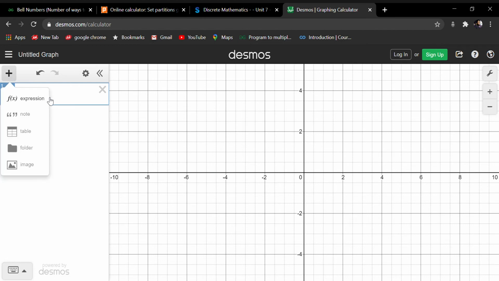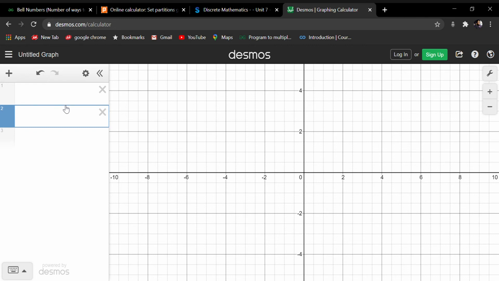So let's suppose we have the graph of mod x. I will tell you how to plot these graphs. First, the mod x graph. This is the graph of mod x.